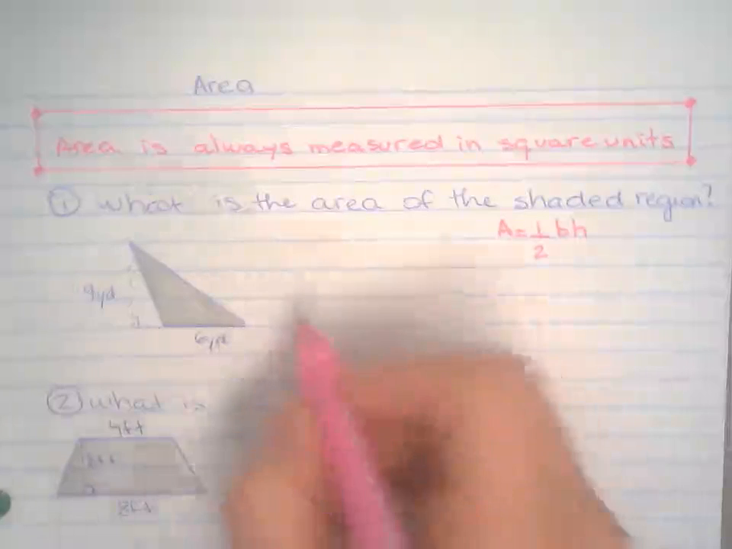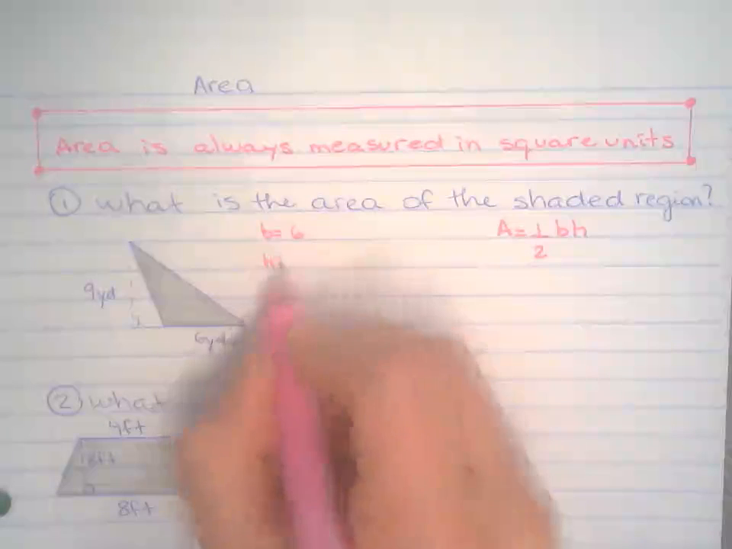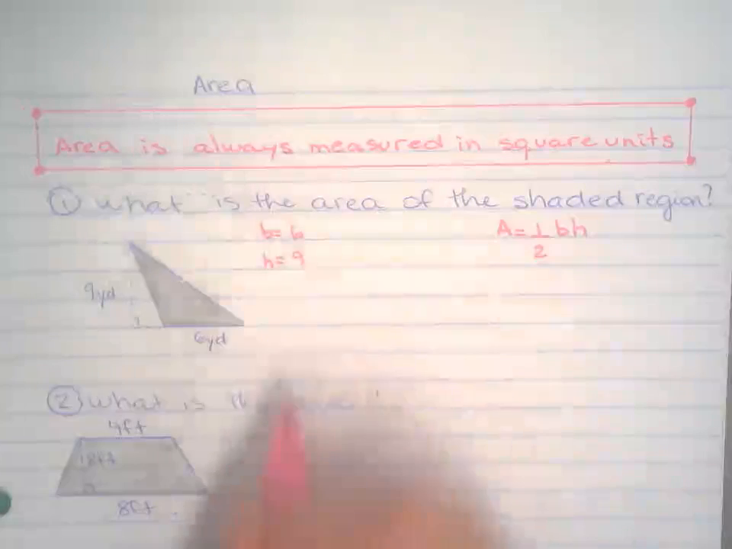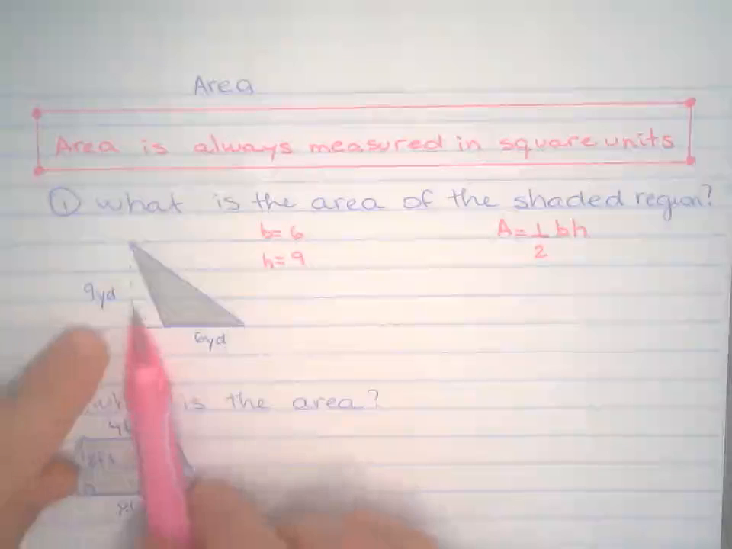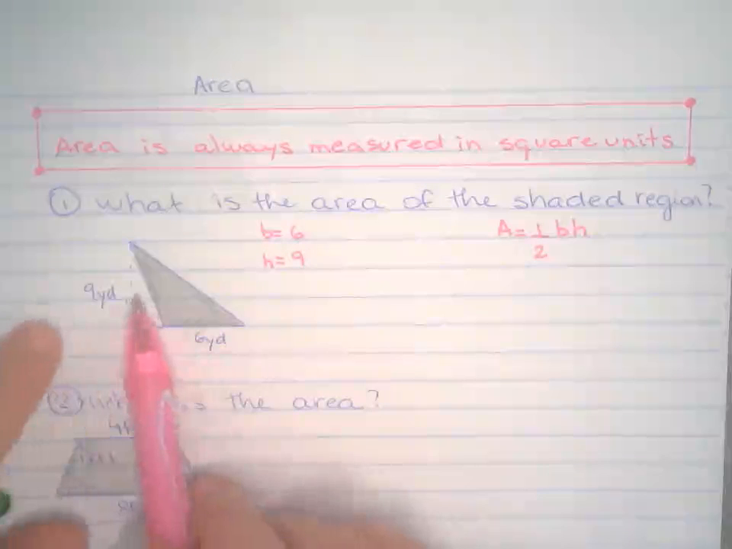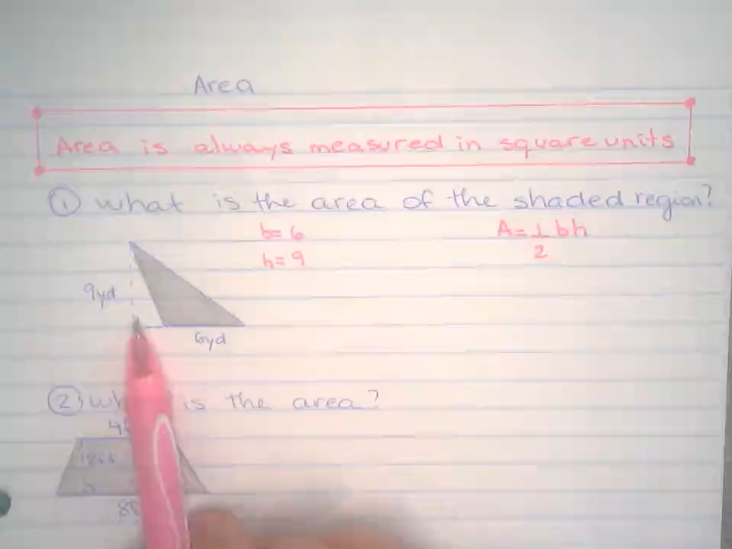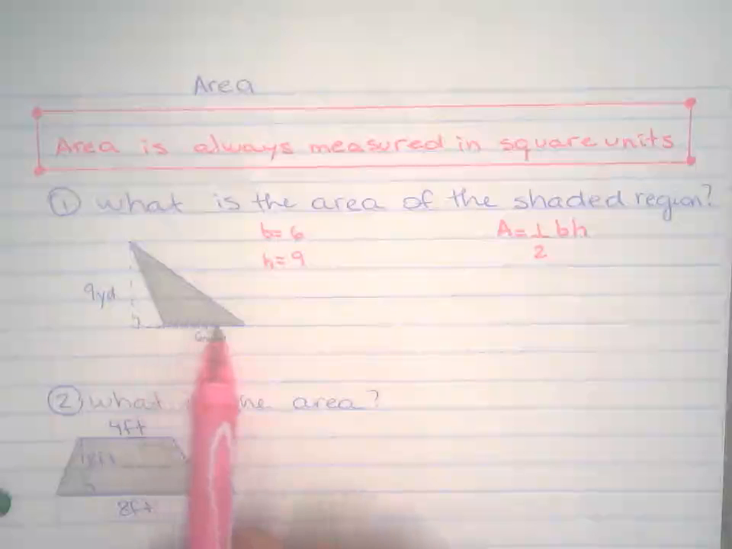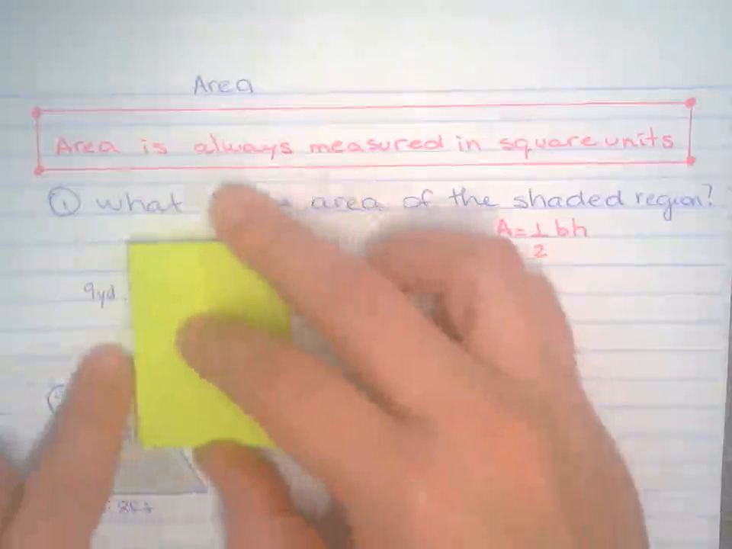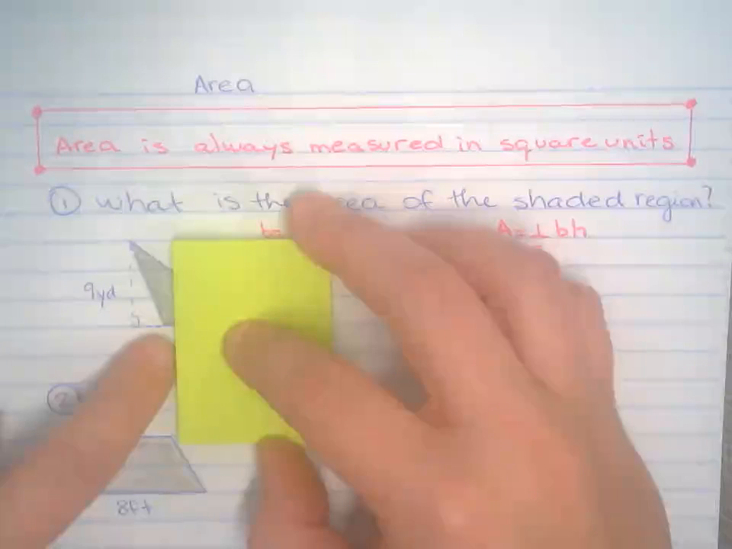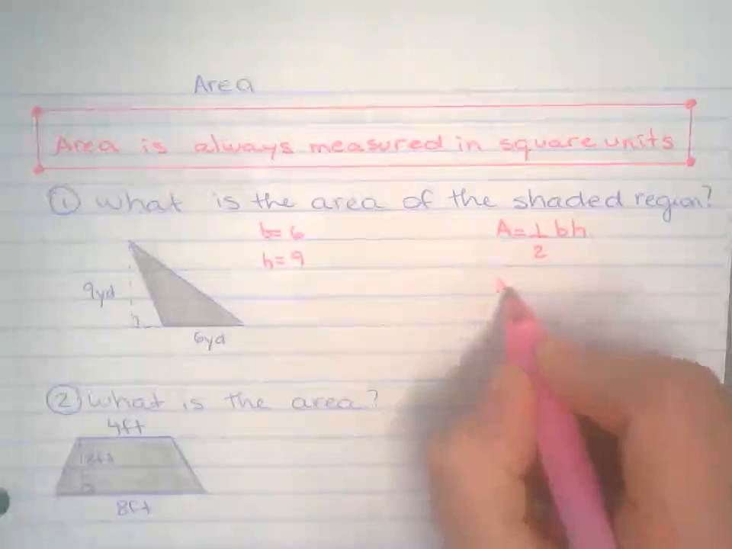Right here I have the base. The base is 6, and I have the height. The height is 9. What might be confusing to some of you is why do I have this measurement right here, not right there? Well, the height of a triangle is measured when it makes a 90-degree angle with the base. So even though the base is right here, you can think about this guy moving all the way over here and making a 90-degree angle with the base right there. That's all that means. But don't let that bother you too much.